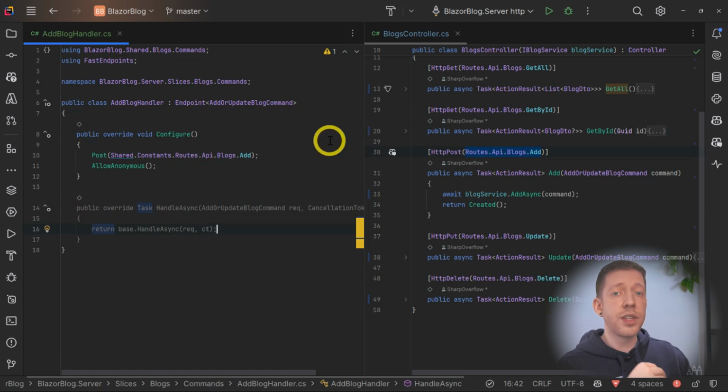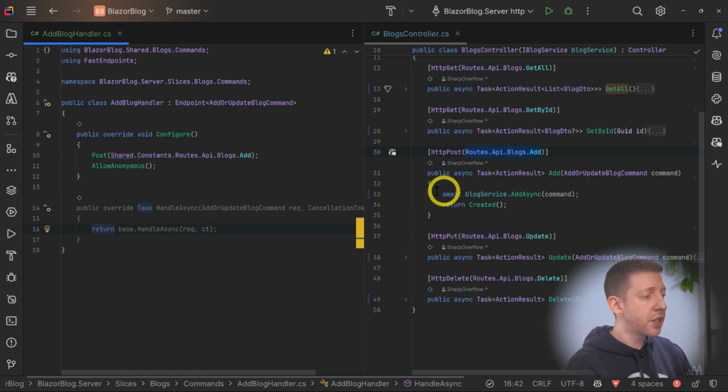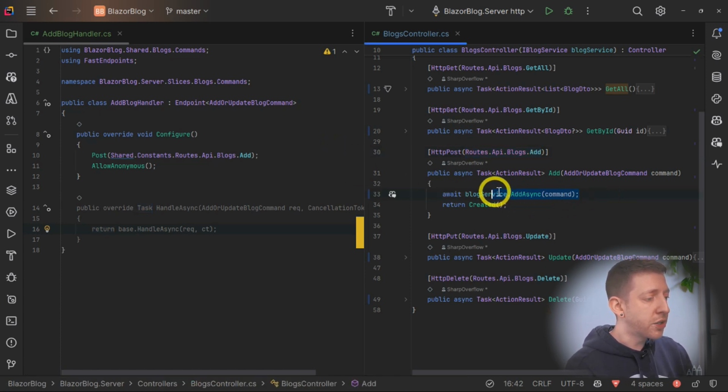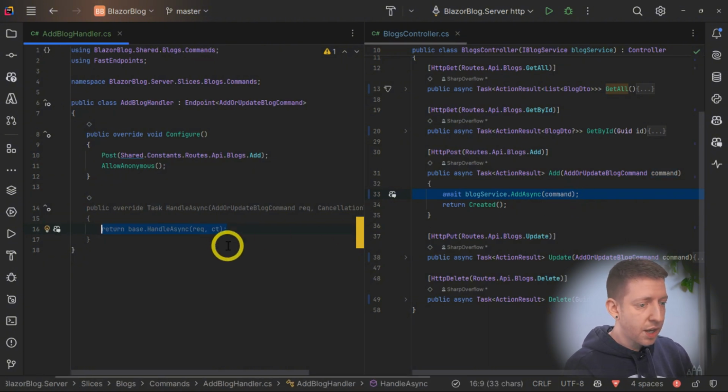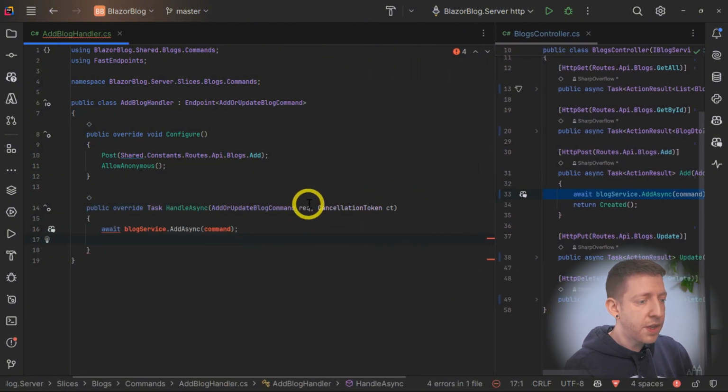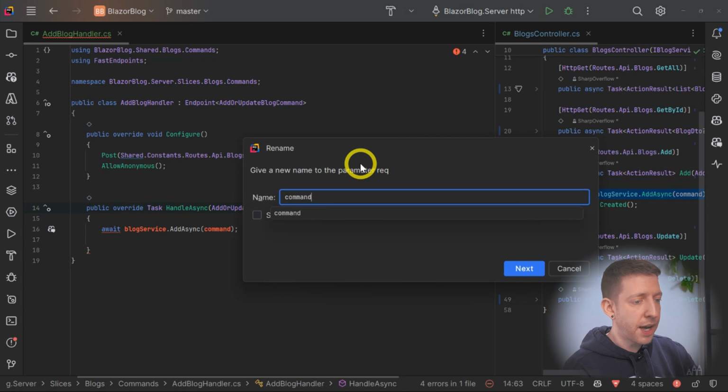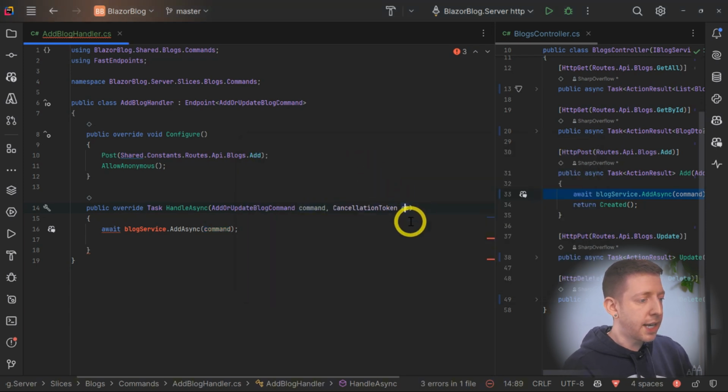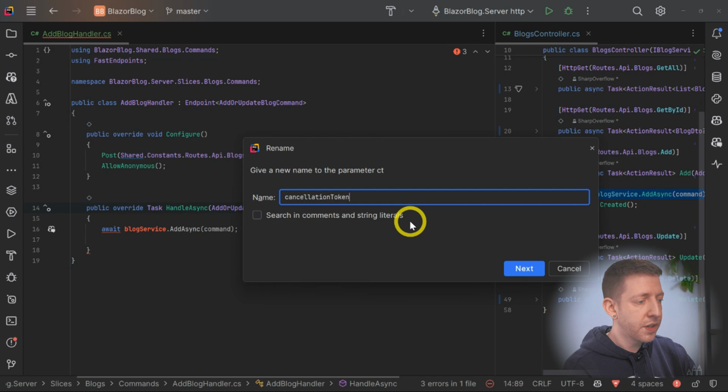So this is the method that is called by FastEndpoints when a request is received for this endpoint. So this is where you actually process your request. Just like in our controller, we're going to call the blog service. So we'll copy this over, and let's rename this parameter to be command. And here is the cancellation token.